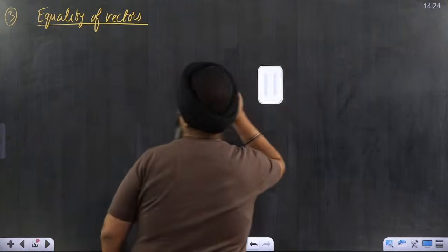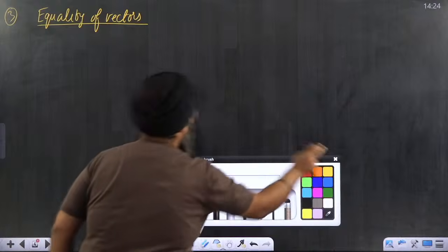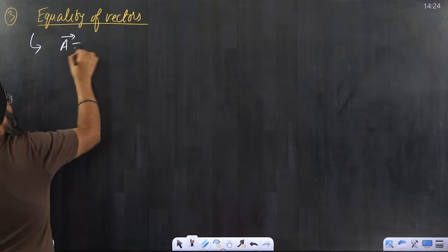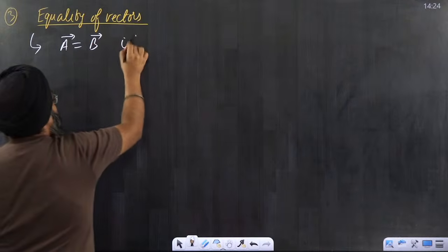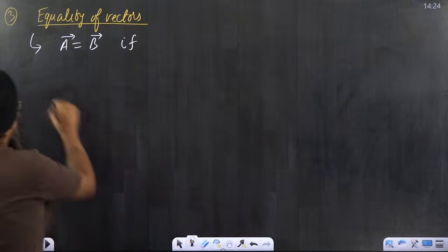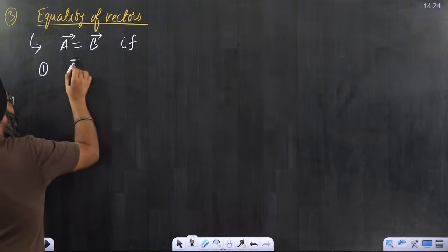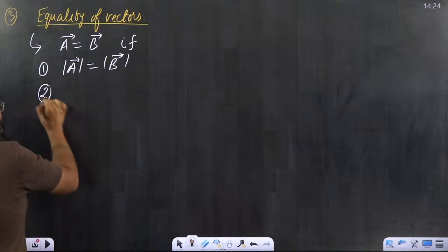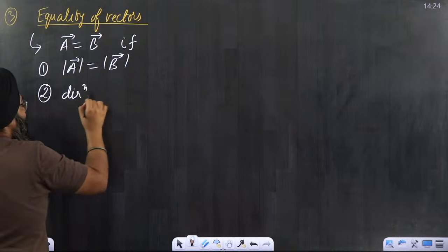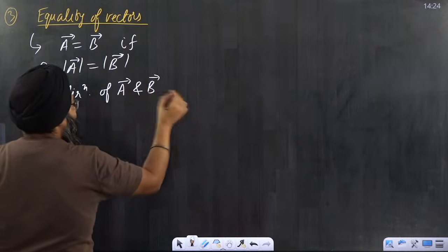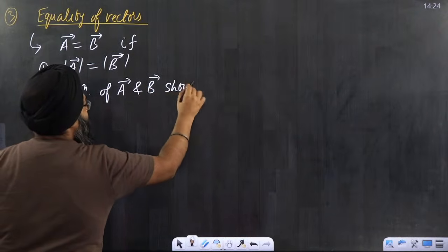So let's write this particular point. Whenever I say equality of vectors, then A vector will be equal to B vector if, first point, the magnitude of A is equal to the magnitude of B. Second point, the direction of A and B vector should be the same.